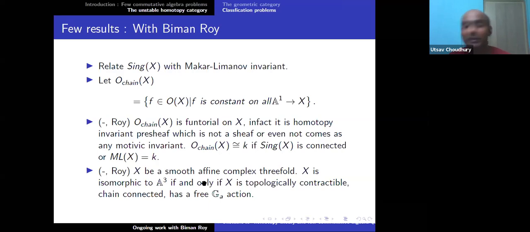Maybe to disprove you can use it, but to prove cancellation you cannot use this, and that actually suggests that cancellation should not hold. This property of having a free G_a action tells you that having a G_a action is not invariant under taking product with A1.